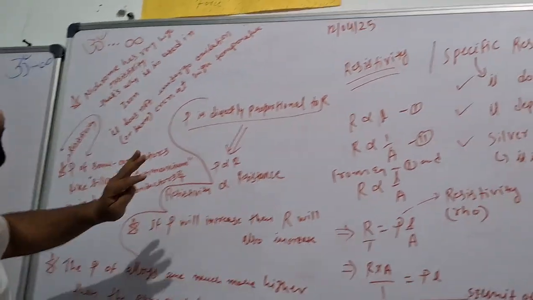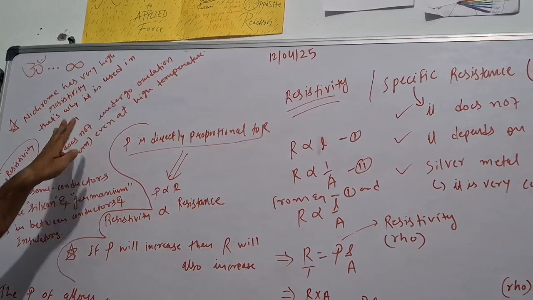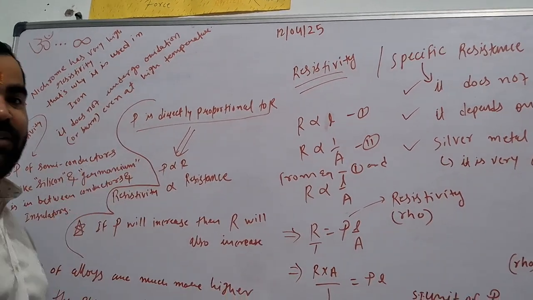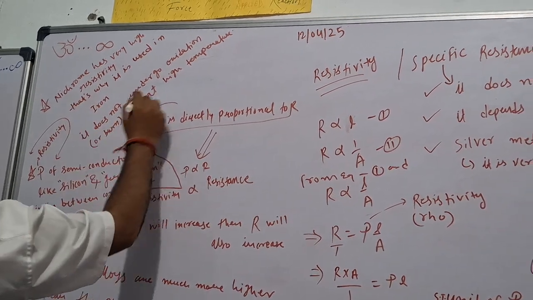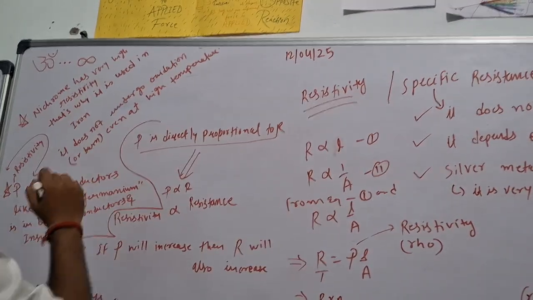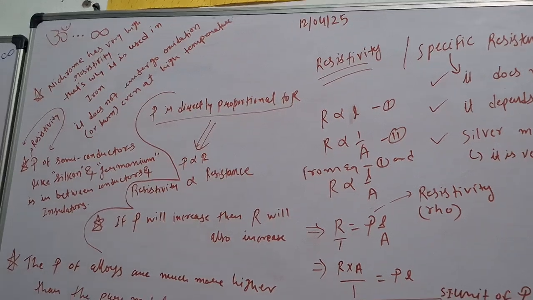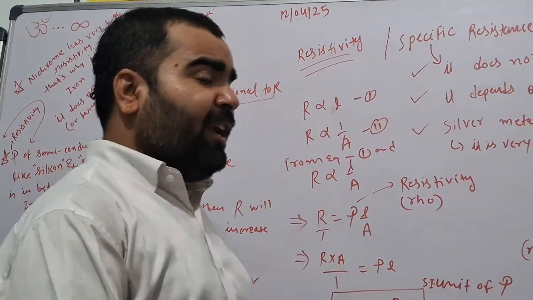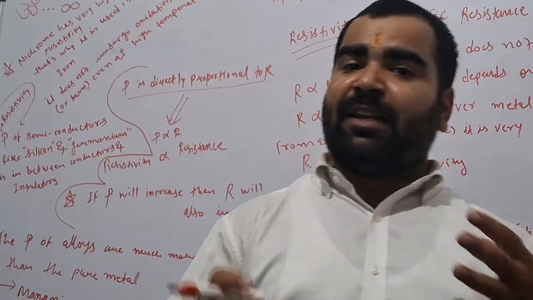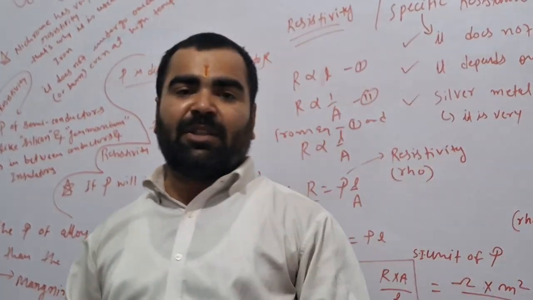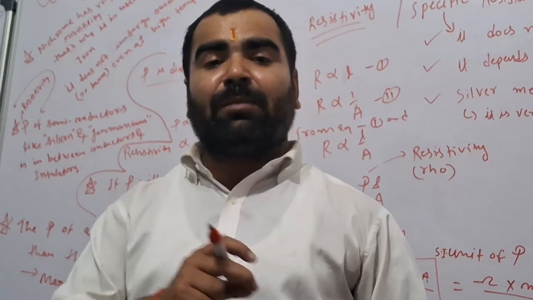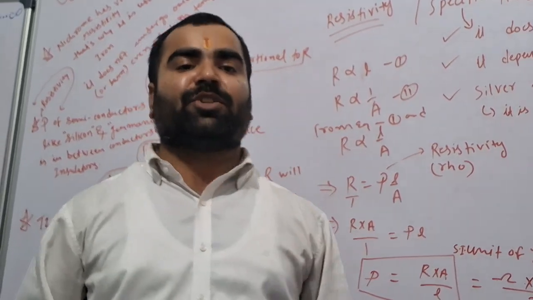Come here. Nichrome has a very high resistance. That's why it is used in iron. It does not undergo oxidation or burn even at high temperature. It does not undergo oxidation means it does not react with oxygen, and it cannot burn even at very high temperature.